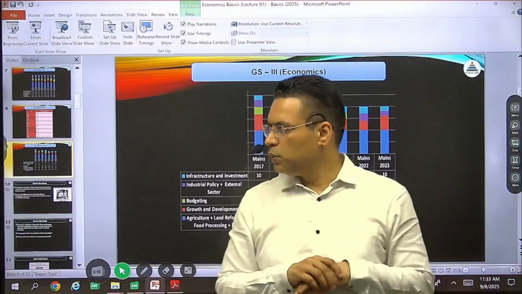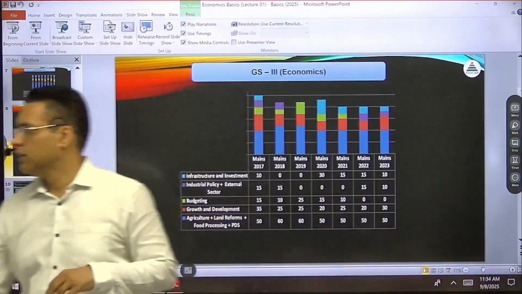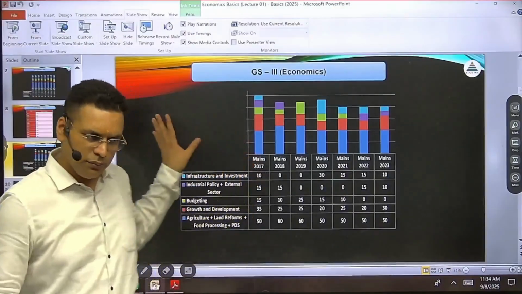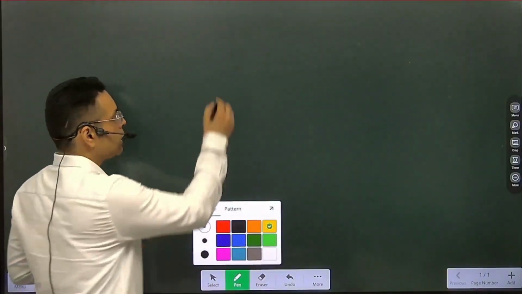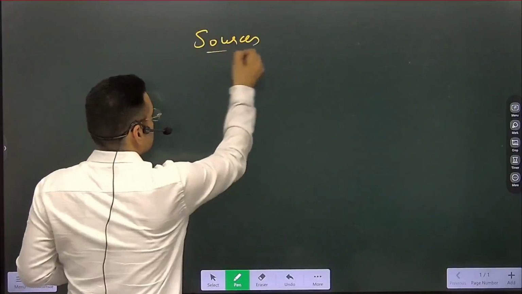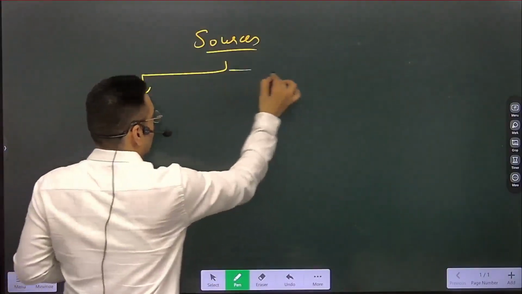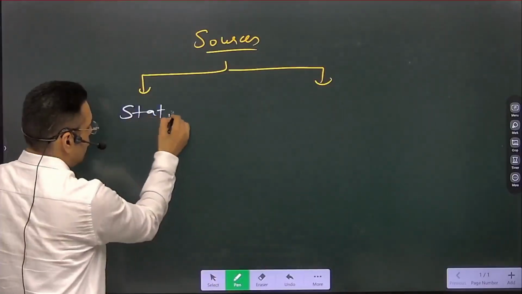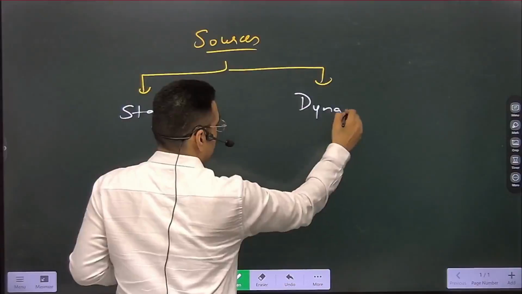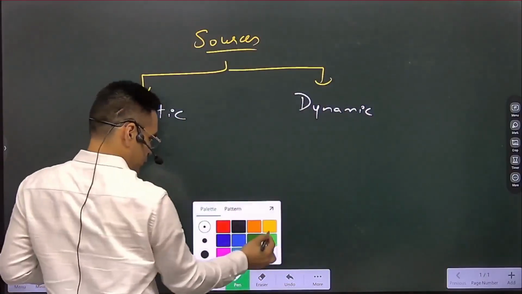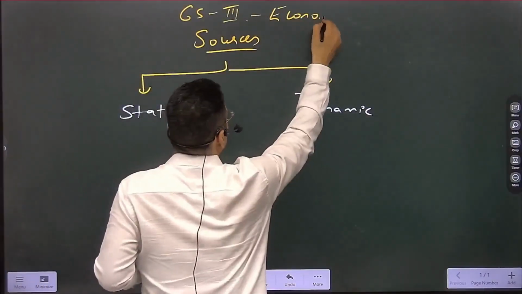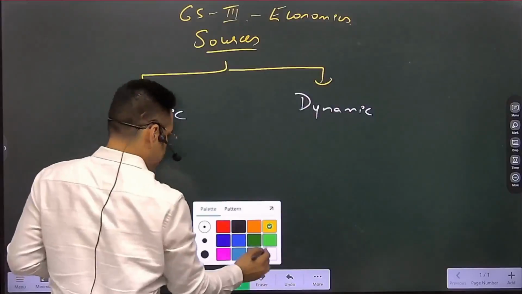Okay, so you just have to be regular, and you have to believe in the effort. Now let's talk about sources. In sources, as I mentioned, there are two parts of the syllabus. The first is the static part, and the second is the dynamic part. In static,